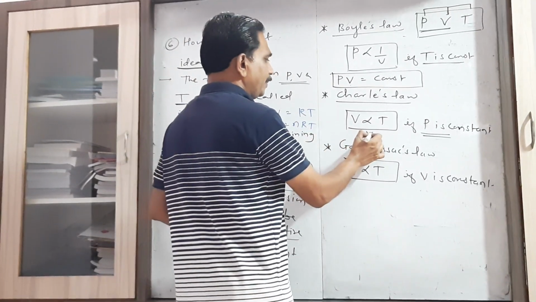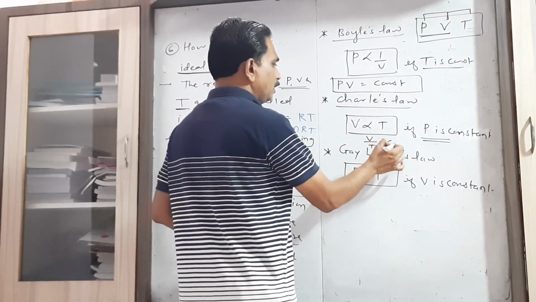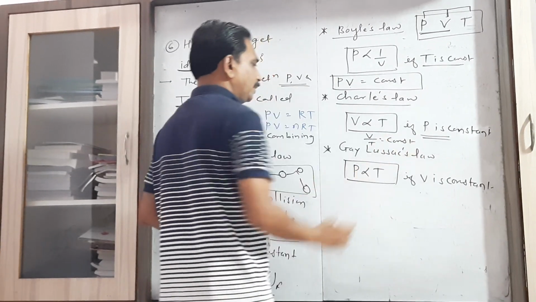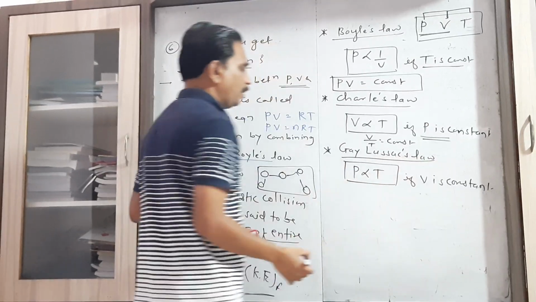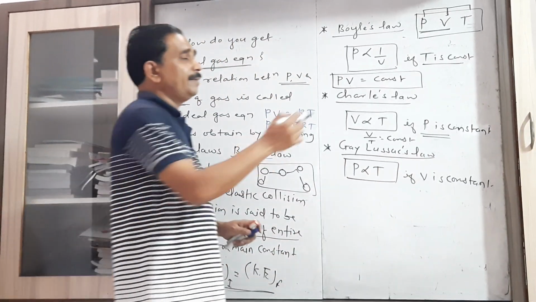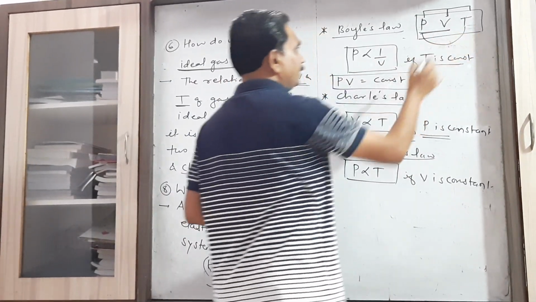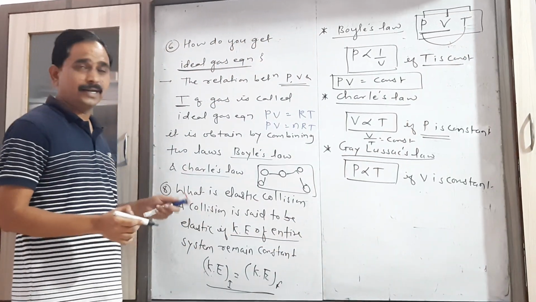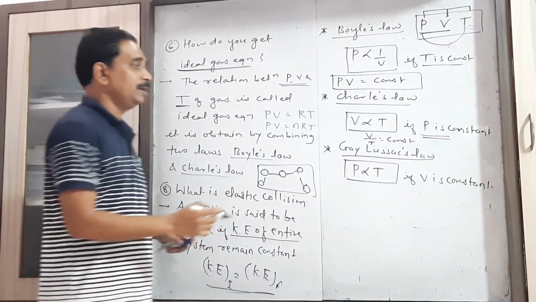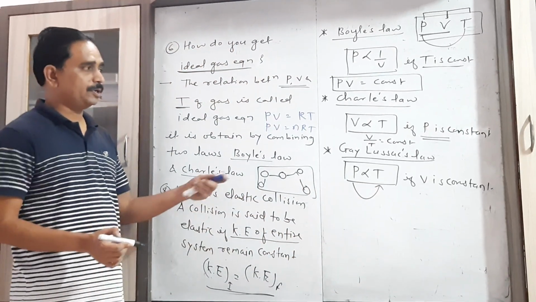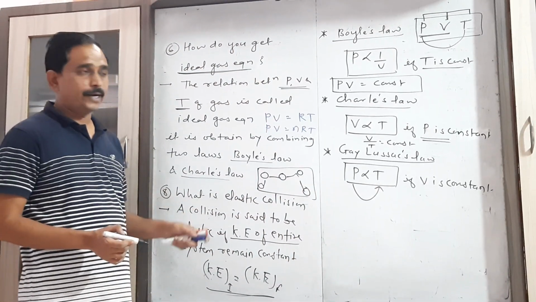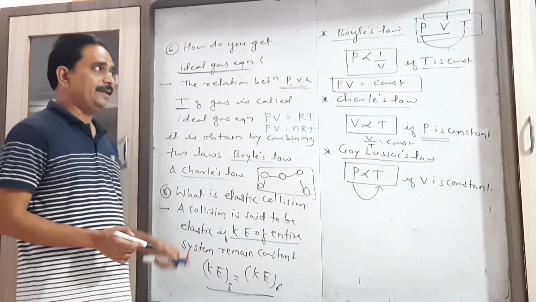The same thing can be written as V upon T equal to constant. And the third law, that is Gay-Lussac's law. Now the two parameters, that is first and third, how pressure and temperature relate with each other. The pressure of a given mass of gas is directly proportional to temperature, provided the volume of gas remains constant.